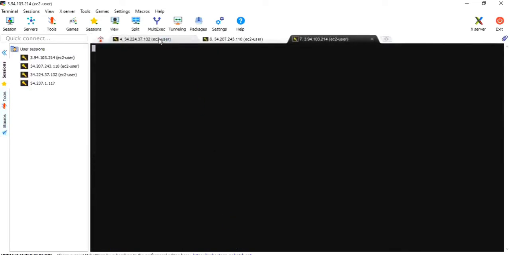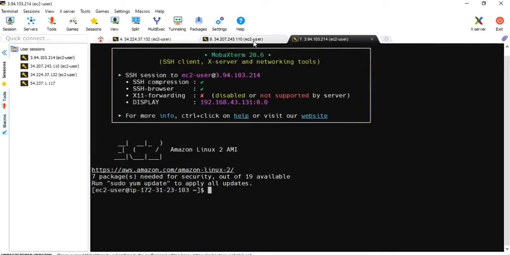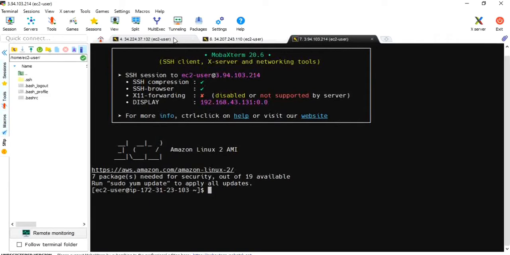Remember guys, this is my server 1, that is the Jenkins server. This is my server 2, which is the Ansible server, and this is considered as the Tomcat server. Okay, clear? Let me switch to the sudo user, sudo -i.